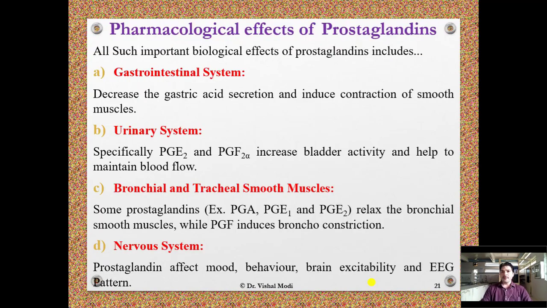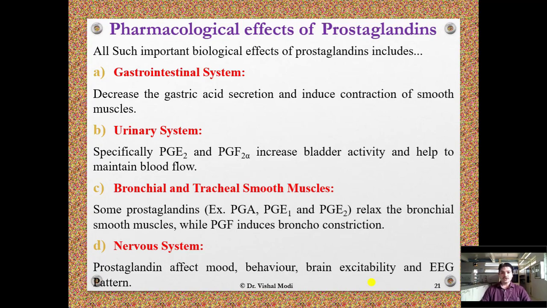Now, pharmacological effects of prostaglandins. The important biological effects of prostaglandins include: number 1, GI system: decrease gastric acid secretion and induce contraction of smooth muscles. Urinary system: specifically PGE2 and PGF2 alpha increase bladder activity and help to maintain blood flow.